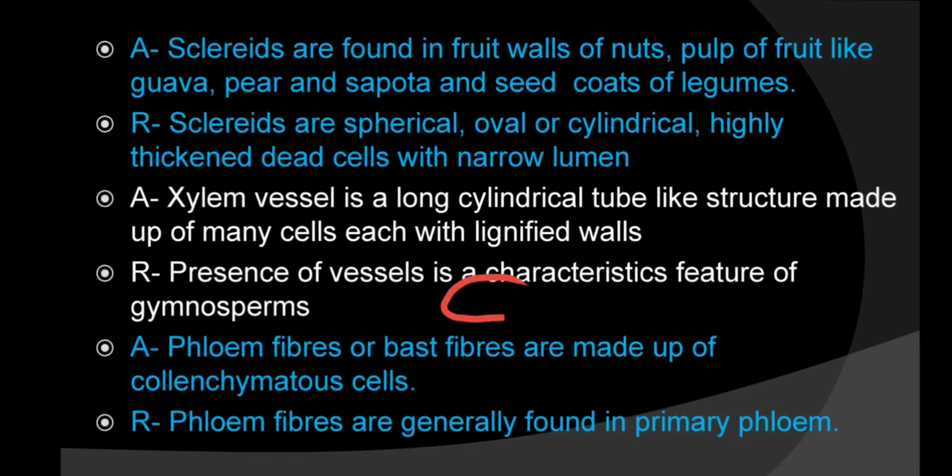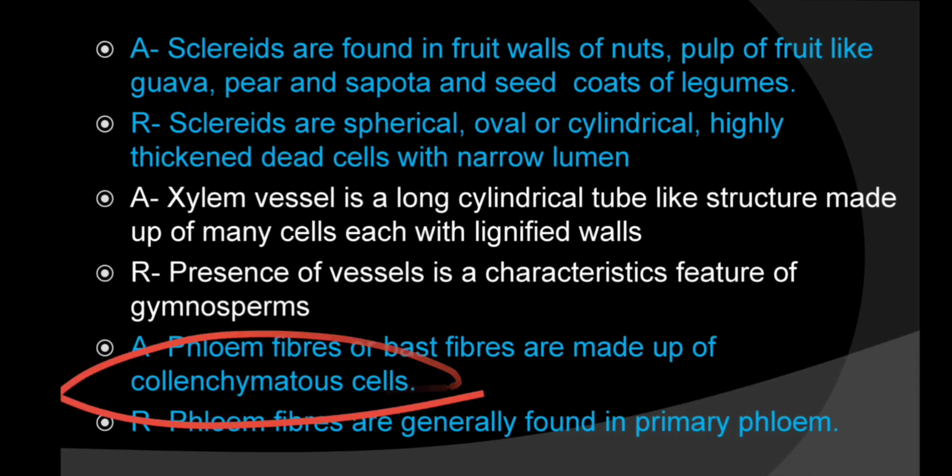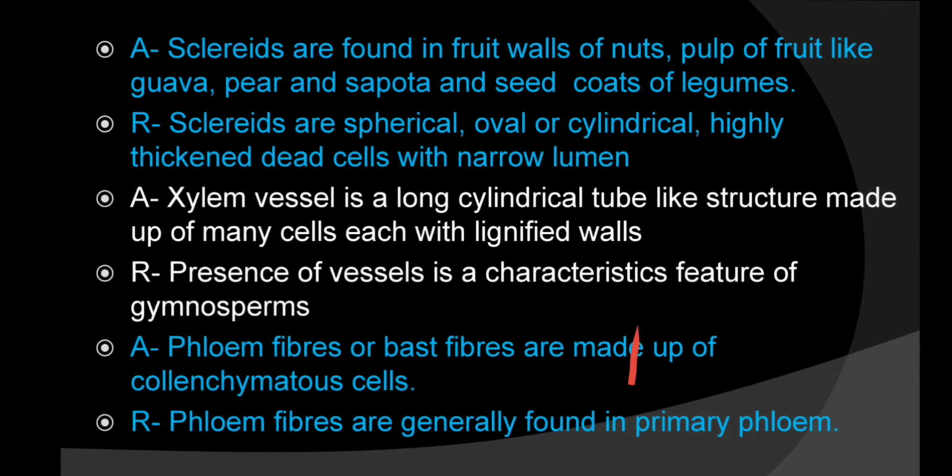Okay guys. Next: phloem fibers, also called bast fibers, are made up of collenchymatous cells? Yes, they are made up of collenchymatous cells. This is true. Then the reason: phloem fibers are generally found in primary phloem. No, phloem fibers are present in the secondary phloem. So this is false. The assertion is true and the reason is false. So here again you will mark C. Assertion is true but reason is false.